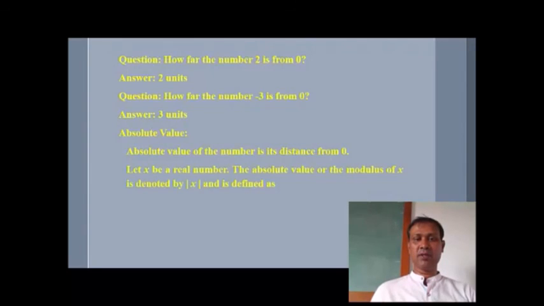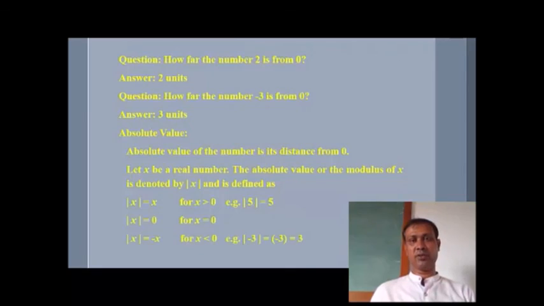Let x be a real number. The absolute value or modulus of x is denoted by mod x and is defined as follows. Some cases are given. Mod x is equal to x where x greater than 0, mod x is equal to 0 where x is equal to 0, mod x is equal to minus x where x less than 0.